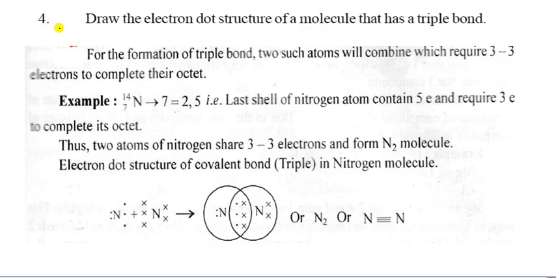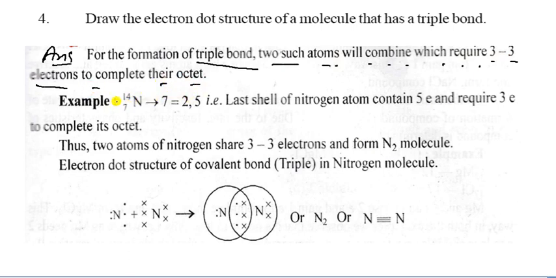So the question number 4. Draw the electron dot structure of a molecule that has a triple bond. So that one is your answer. For the formation of a triple bond, the two such atoms will combine, each requiring 3 electrons to complete their octet.